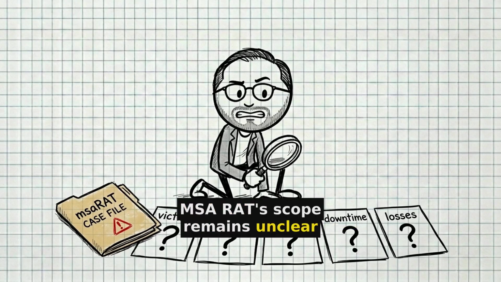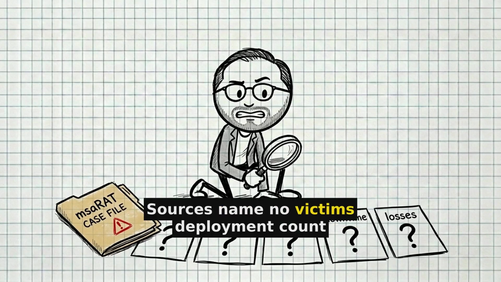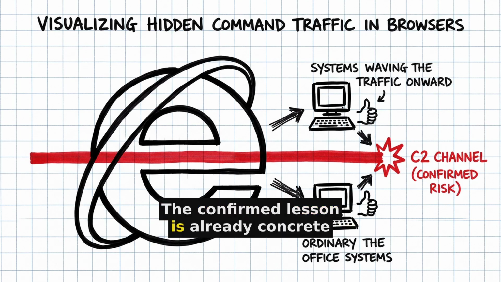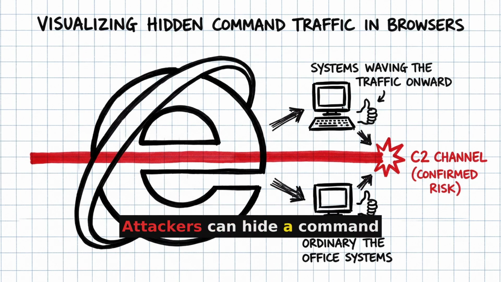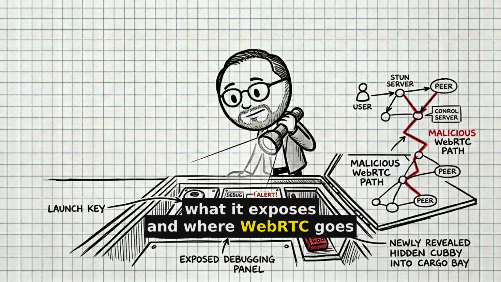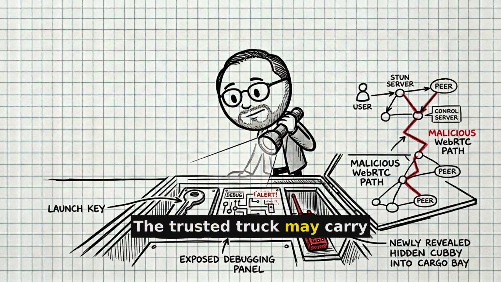msaRAT's scope remains unclear. Sources name no victims, deployment count, transferred data, downtime, or financial losses. The confirmed lesson is already concrete. Attackers can hide a command channel inside software every business expects to see. Watch how the browser starts, what it exposes, and where WebRTC goes. The trusted truck may carry a hidden radio.